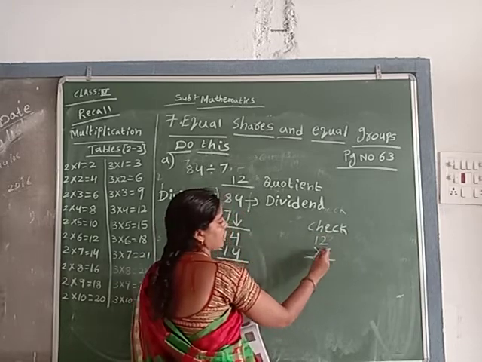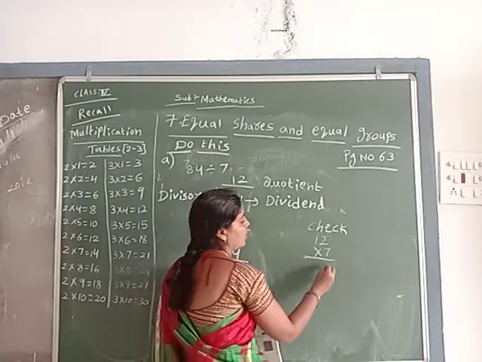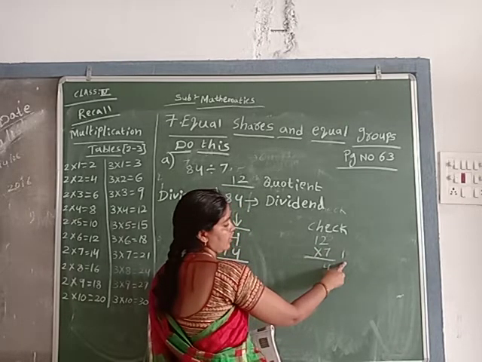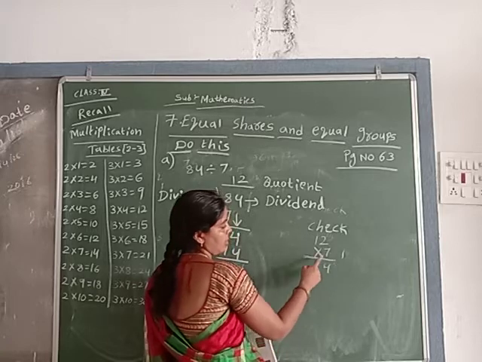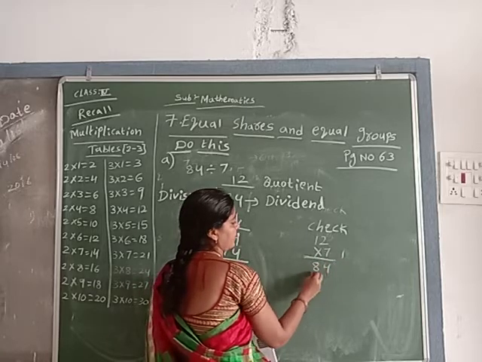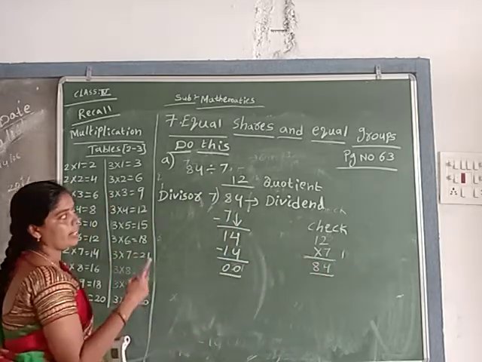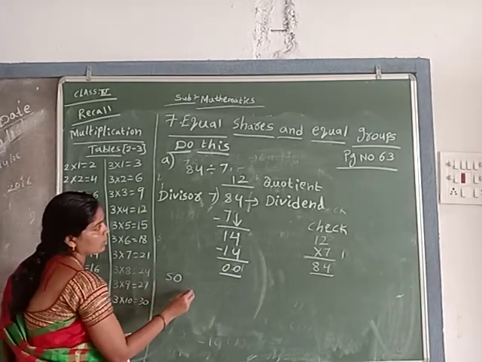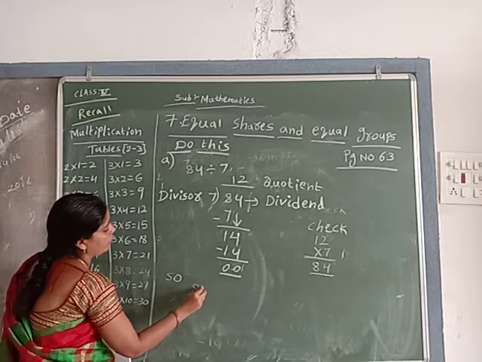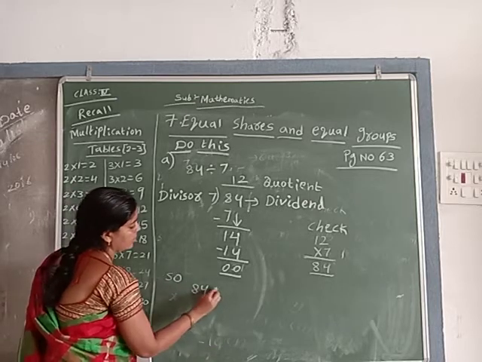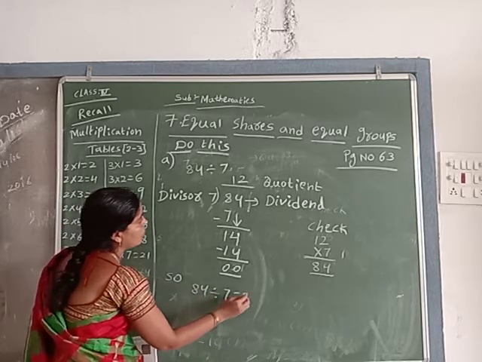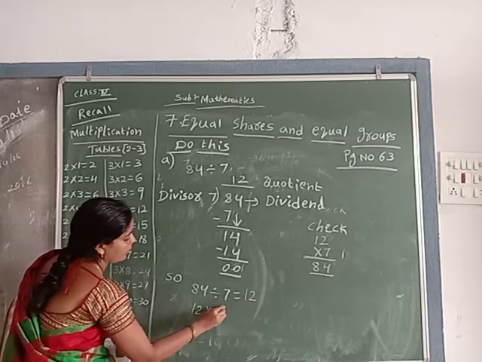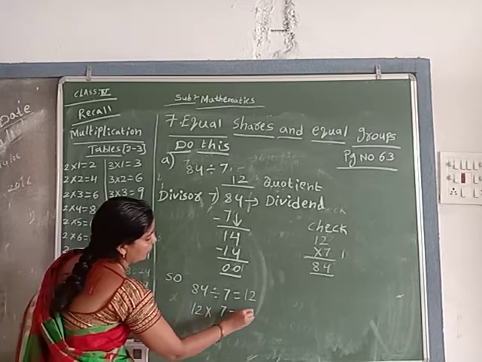Divisor is 7. 7 twos are 14. 7 ones are 7. 7 plus 1, 8. 84 will come, the dividend only. Okay, so 84 divided by 7 equals 12. 12 into 7 equals 84.